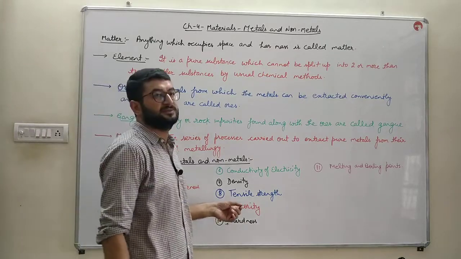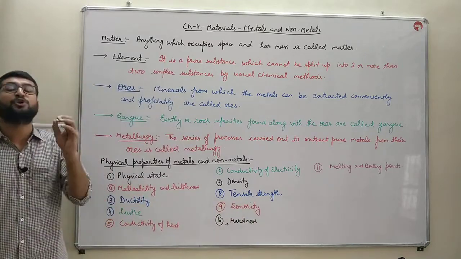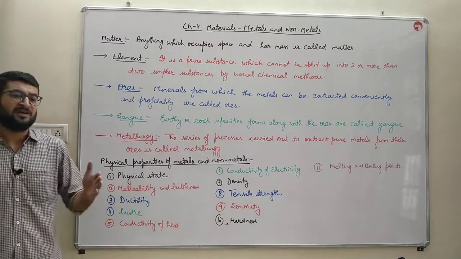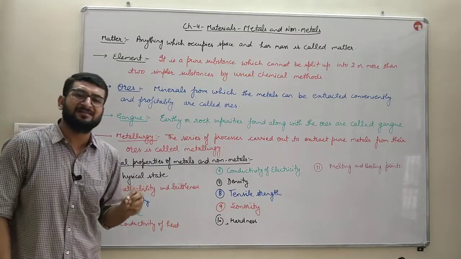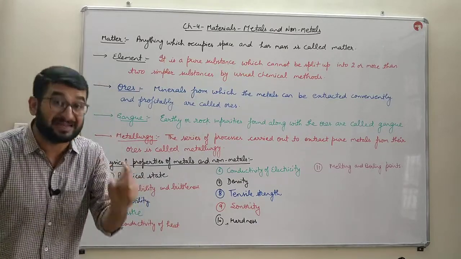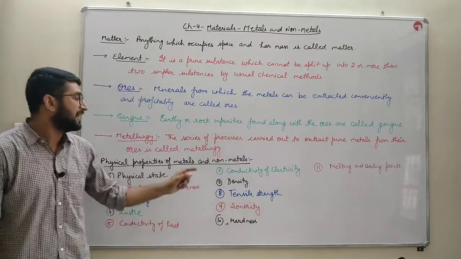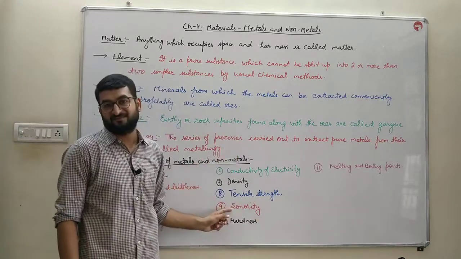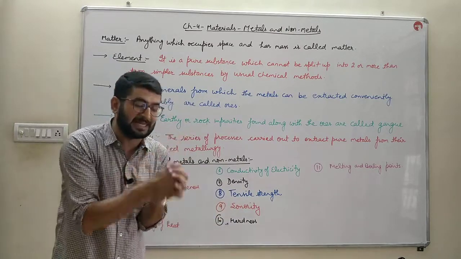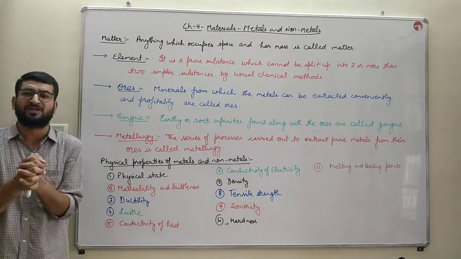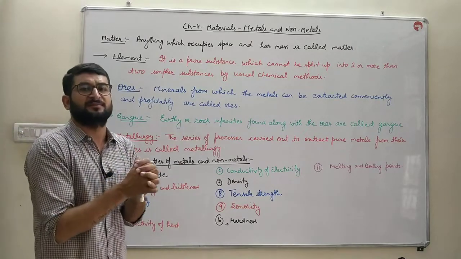Next, sonority. Metals are sonorous in nature, that is, they produce a ringing sound when hit hard. That is why the ringing bells of temples are made up of metals, not of non-metals, because non-metals are non-sonorous. Metals sonorous होते हैं, ringing sound produce करते हैं. Non-metal sonorous नहीं होते, वो एक ringing sound produce नहीं करते.